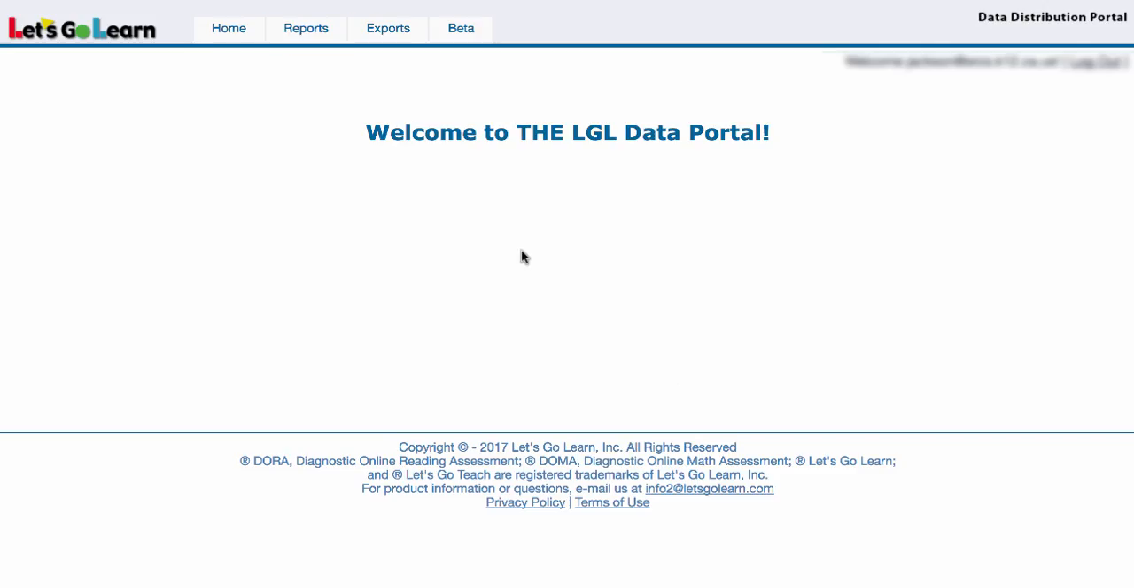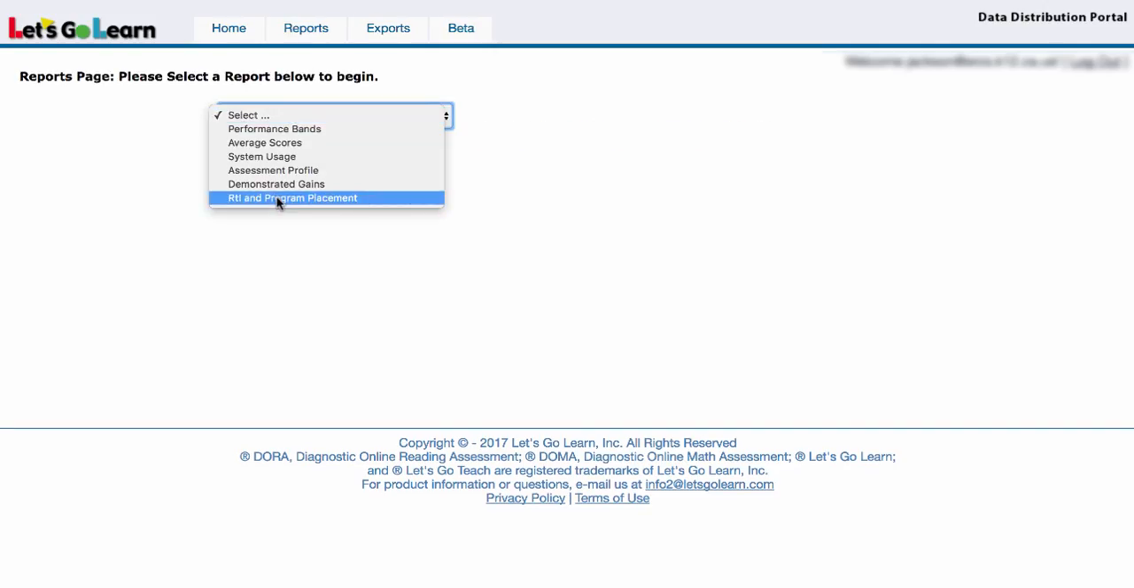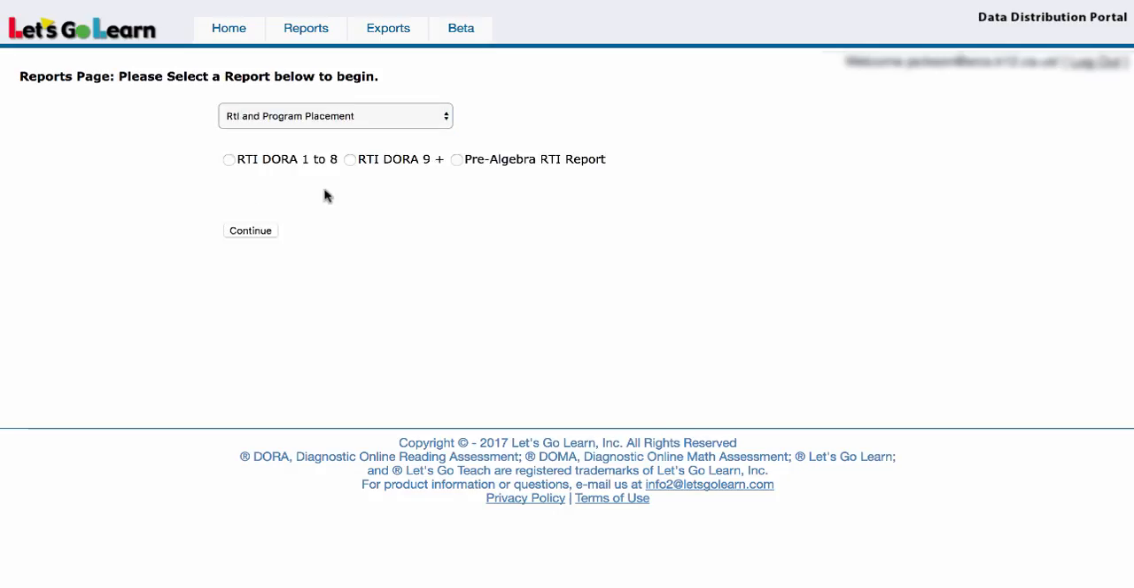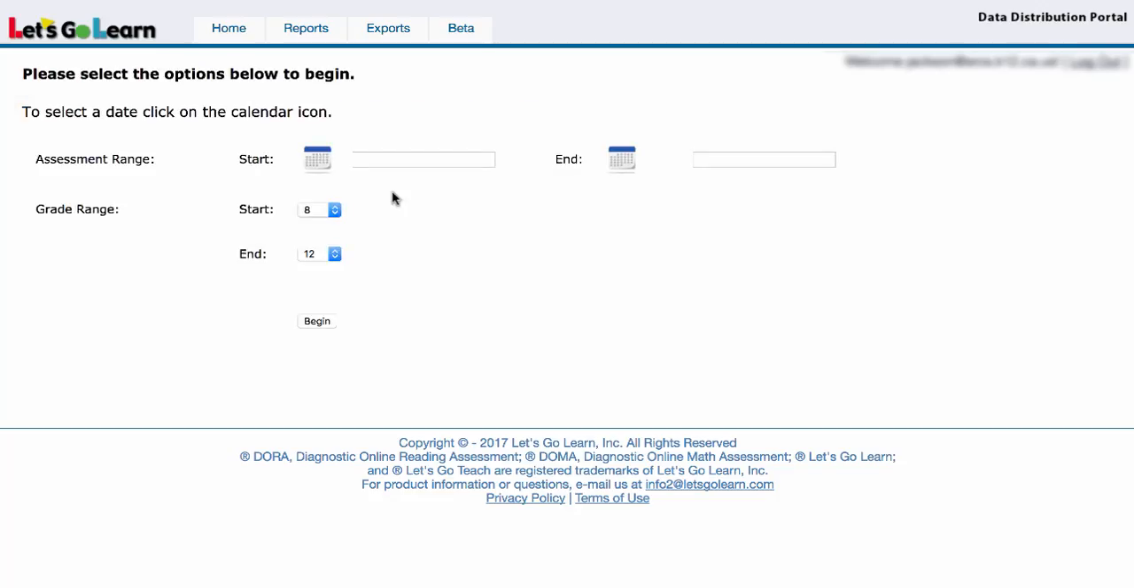Once I'm logged in, I'm going to go up to the Reports menu and I will select RTI and Program Placement. From here, the first thing I'm going to show you today is the RTI Dora report for grade 9. So let's select that. And what that means is this report is for placing students into freshman English language arts.